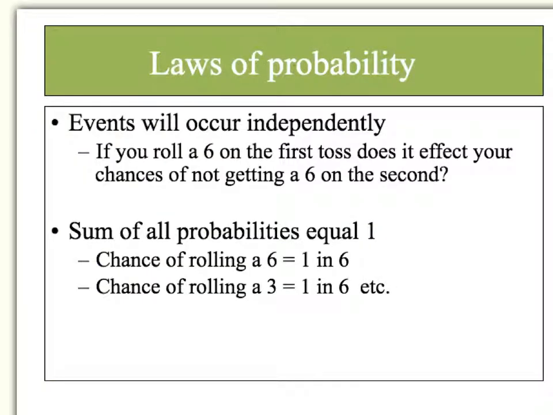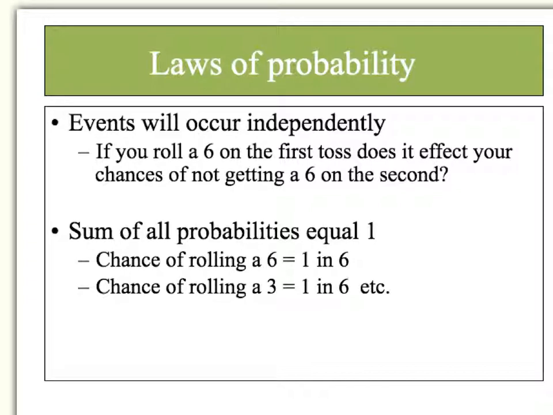So the laws of probability, what we're going to look at is there's 2 things. We looked at our 1 coin flip and we did our experiment with our 2 coin flips. So the first one will be, what is the likelihood that the event will occur independently? So if you roll a 6 on your first toss, does it affect the chances of not getting a 6 on the second? We've all rolled dice. Just because you rolled a 1 doesn't mean next time your chances of getting a 1 are any different than the first toss. So first of all, your possible outcomes have to equal 1.